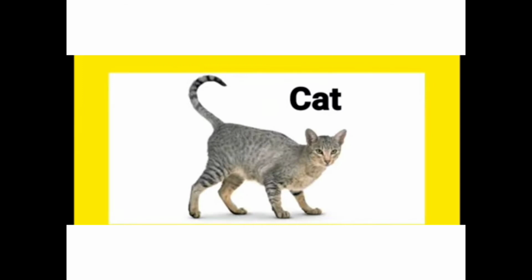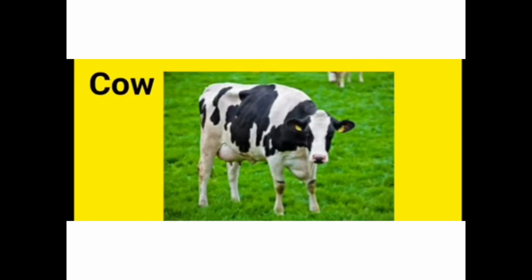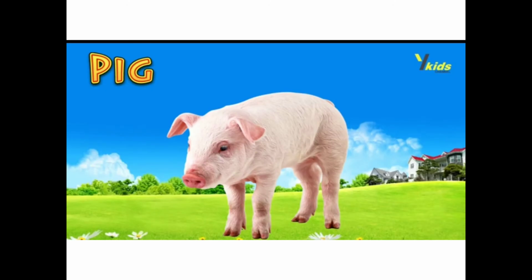Here comes cat. This is a cat. Next is dog. This dog also we keep at home. This dog guards our home, isn't it? So dog. This is a cow. And what is this? This is a pig. Pig.